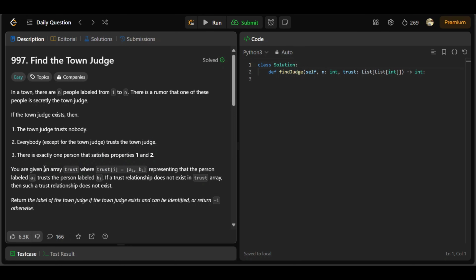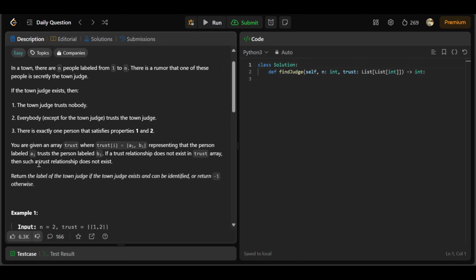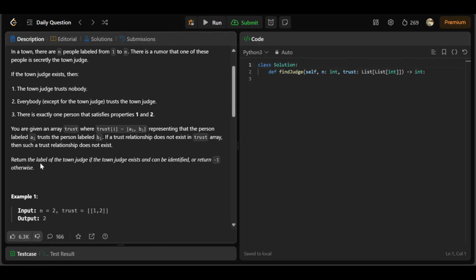Let's say we are given an array trust where trust[i] equals [ai, bi], representing that the person labeled ai trusts the person labeled bi. If a trust relationship does not exist in the trust array, then such a trust relationship does not exist. So let's return the label of the town judge if the town judge exists and can be identified, or return -1 otherwise.